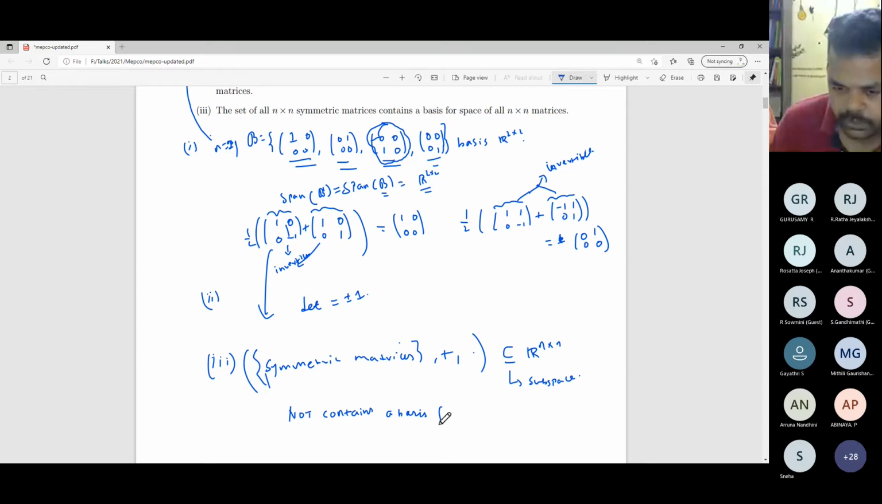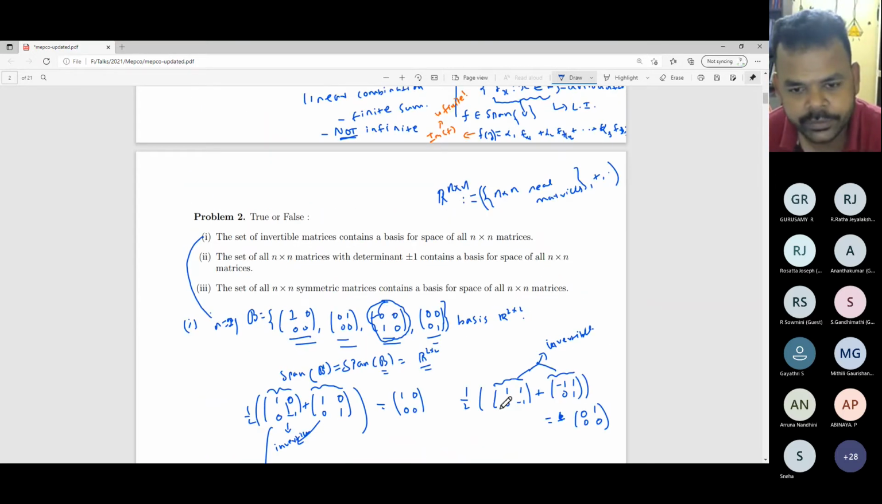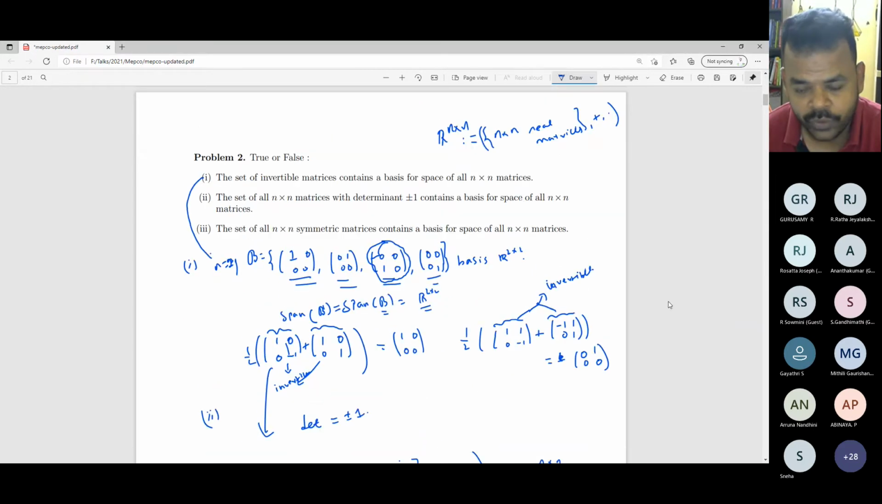Contains a basis for R n by n. Okay, is it clear? These three problems. Sir, can you repeat the idea in the first one, sir? In the first one. So the idea is, let us assume that you have a vector space.